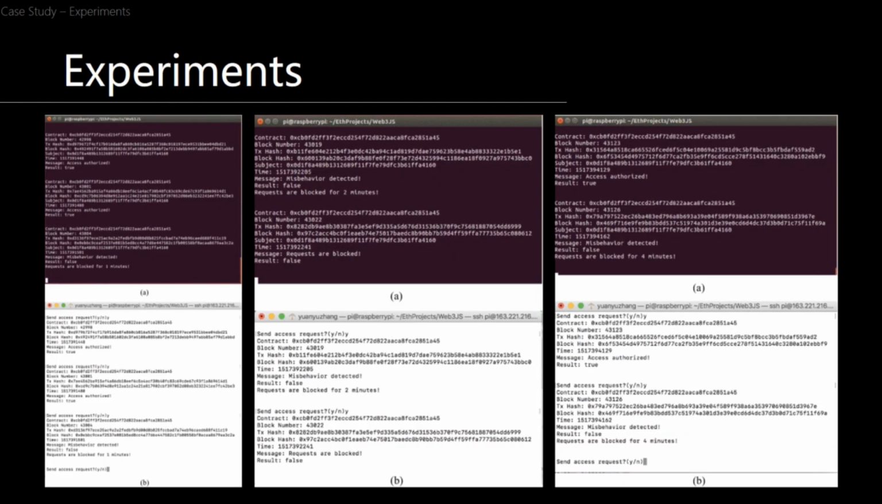Here we can see the results of the experiments. In A, the first picture is after 1 misbehavior, and we can see the penalty is 1 minute. A here is the object and B is the subject. The second picture is after 3 misconducts, and so in B we can see that the requests are blocked for 2 minutes. And the last picture is after exhibiting 6 misbehaviors, and so it results in 4 minutes of penalty time.